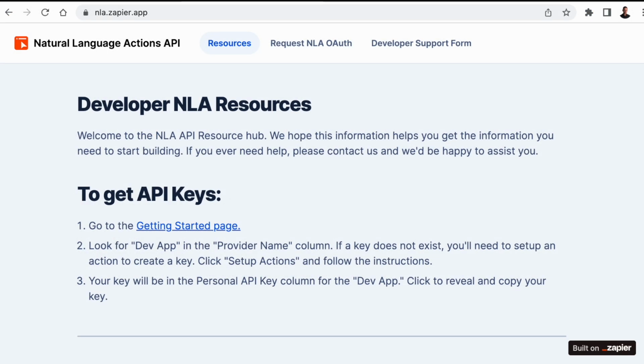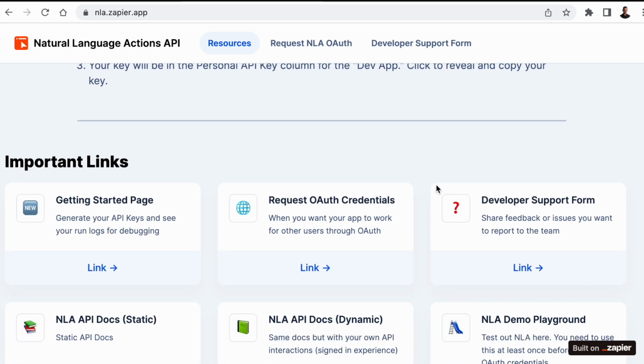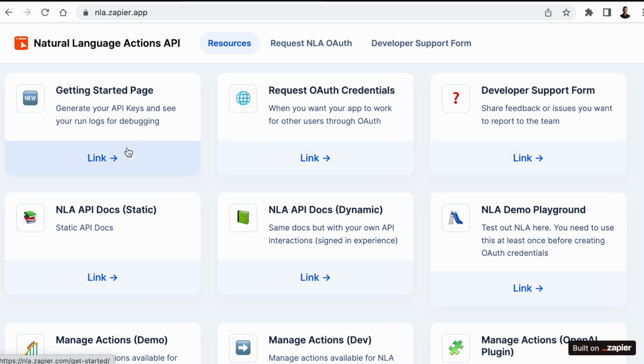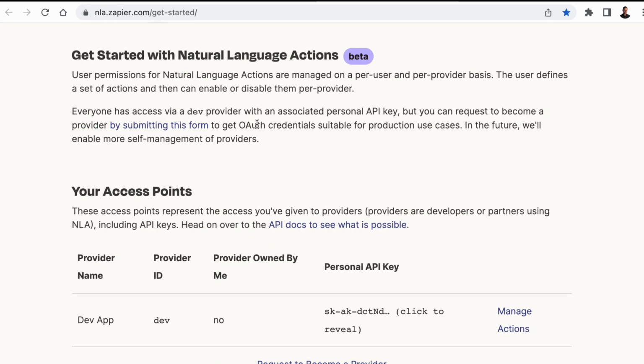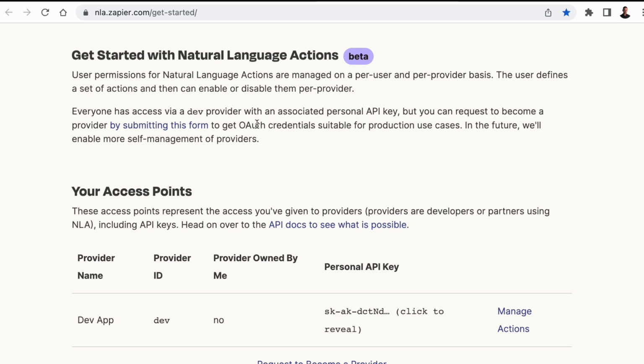All right, let's move on to the second component of the tactic, which is remarketing to existing customers. To implement this tactic, we'll need to set up Zapier's natural language actions. So go to nla.zapier.app, and then you click the first link, which will take you to the Getting Started page. This is where you'll find your personal API key, which goes into the environment file, and also where you can set up your actions.